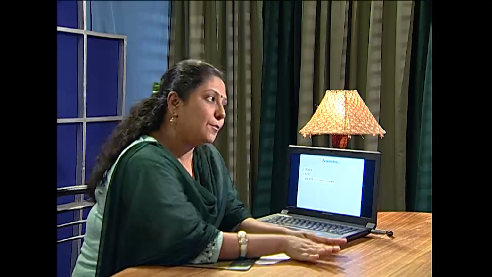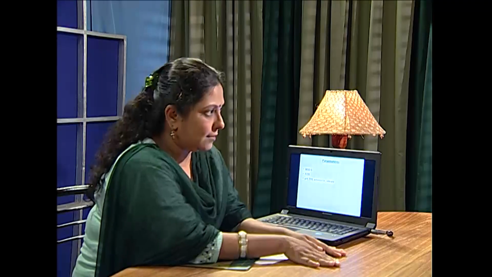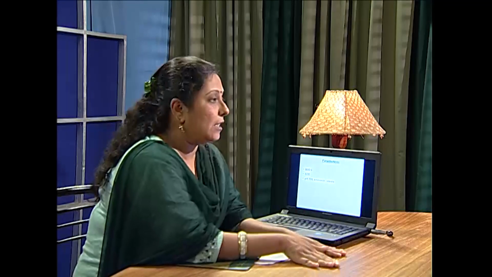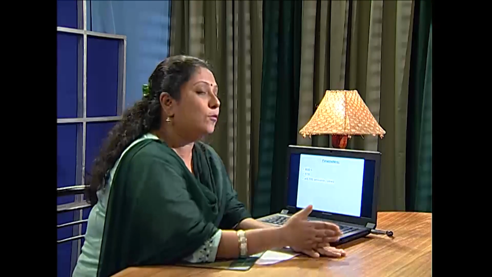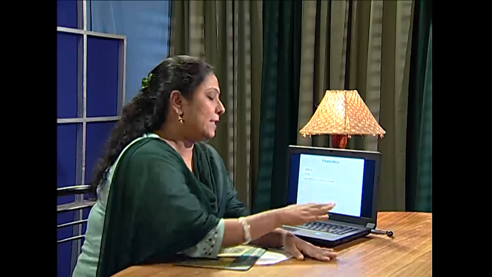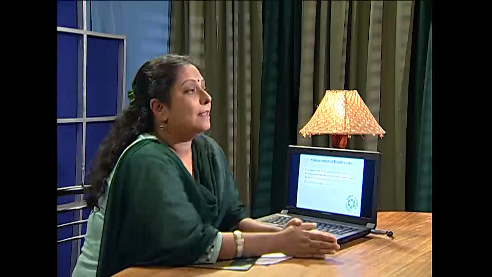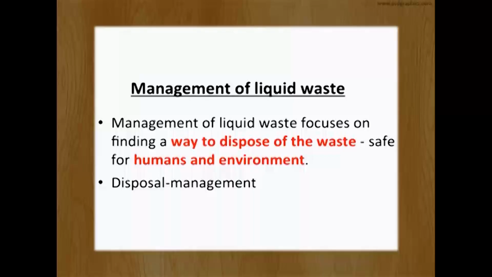Parameters: 5-day BOD, biological or biochemical oxygen demand, 4-hour COD, chemical oxygen demand, as well as pH, total suspended solids, ammonia, nitrate, can be taken as parameters. Liquid waste management. I will talk about definition, significance, parameters and characterization. First, management of liquid waste. It is a way to dispose of the liquid waste so that it will be safe for humans and the environment.